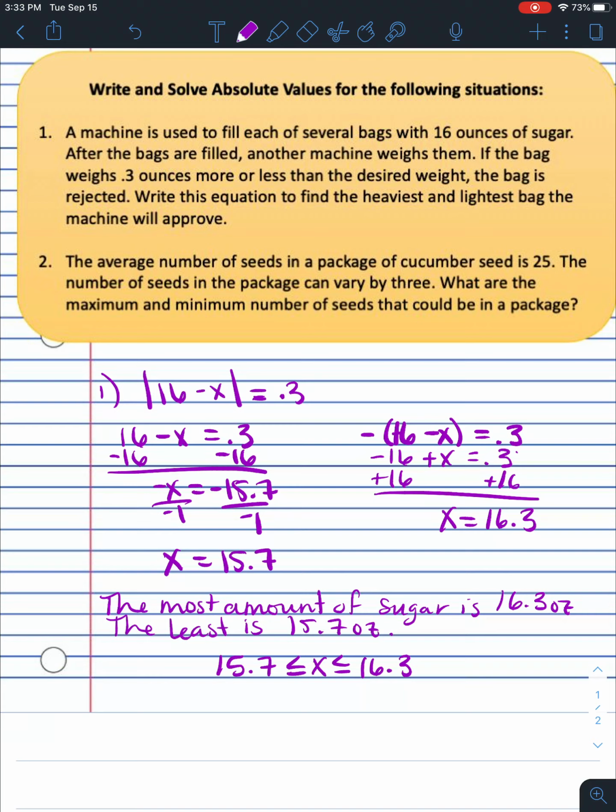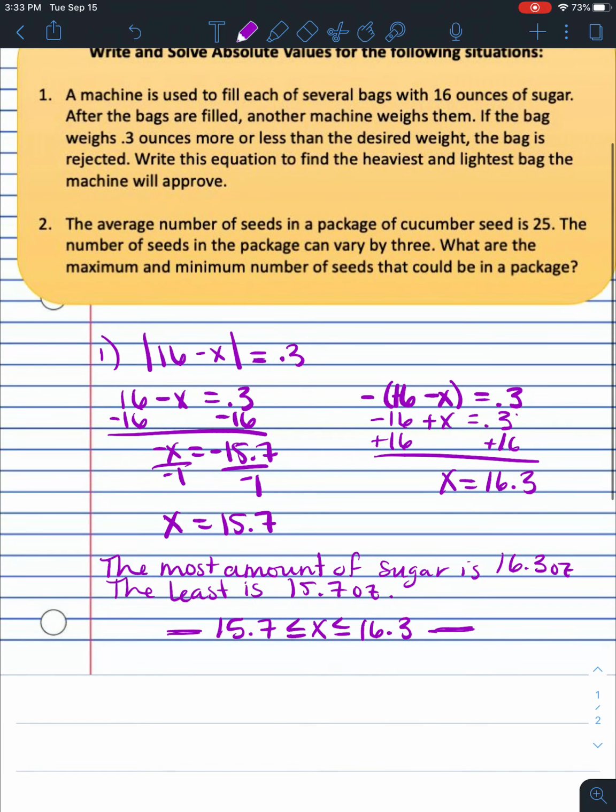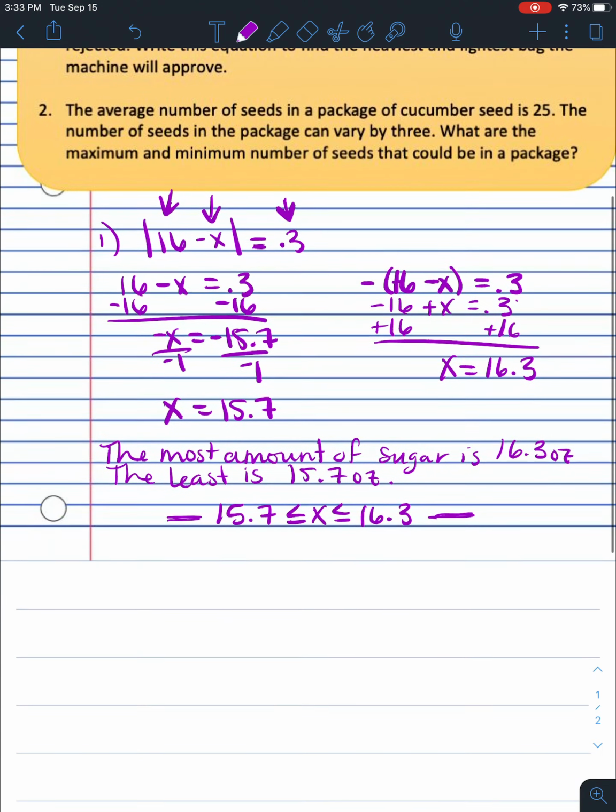If it's bigger than 16.3 on this side, the machine's going to reject it and send it back. If it's smaller than 15.7, the machine's going to reject it and send it back. Okay? All right, so my thought process here was, well, what's my desired amount? Then how much am I taking off of it, and what do I want it to be no more than? What do I want it to equal? What do I want the difference to be here?